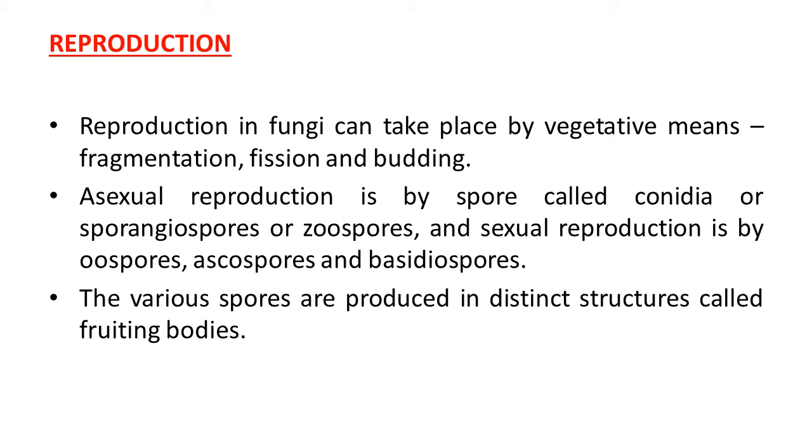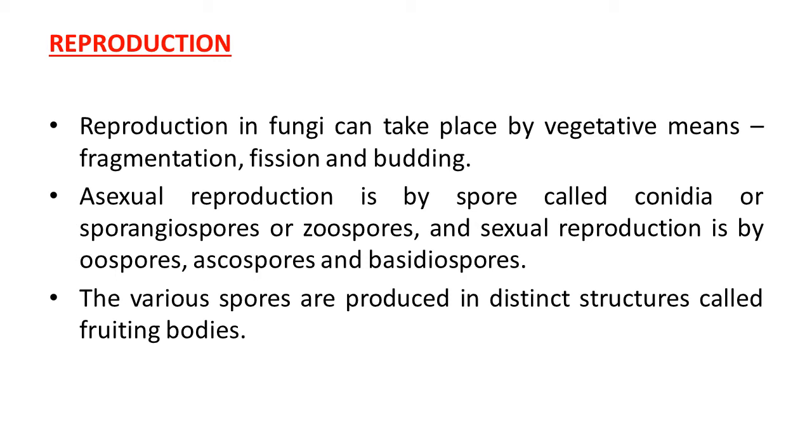Asexual reproduction in fungi takes place by spores known as conidia, sporangiospores or zoospores, and sexual reproduction is by oospores, ascospores and basidiospores.